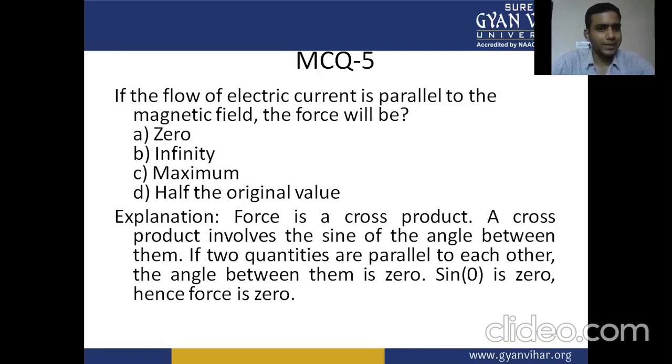If the flow of the electric current is parallel to the magnetic field, the force will be: A, 0; B, infinity; C, maximum; D, half the original value. Explanation: the force is a cross product. A cross product involves the sine of the angle between them. If the two quantities are parallel to each other, the angle between them is 0. Sine 0 is 0, hence force is 0.